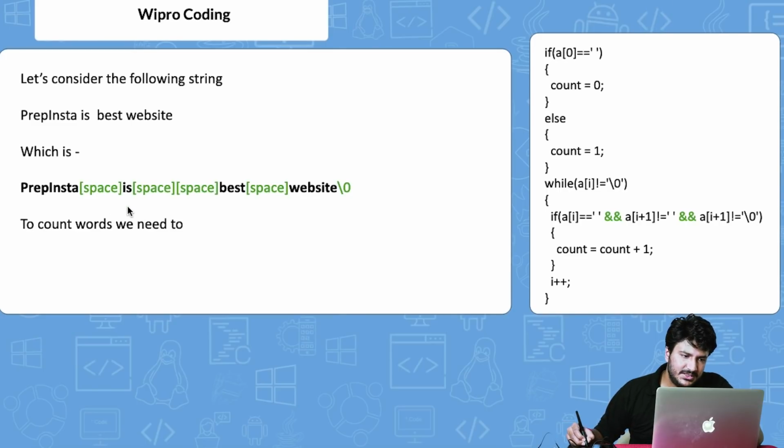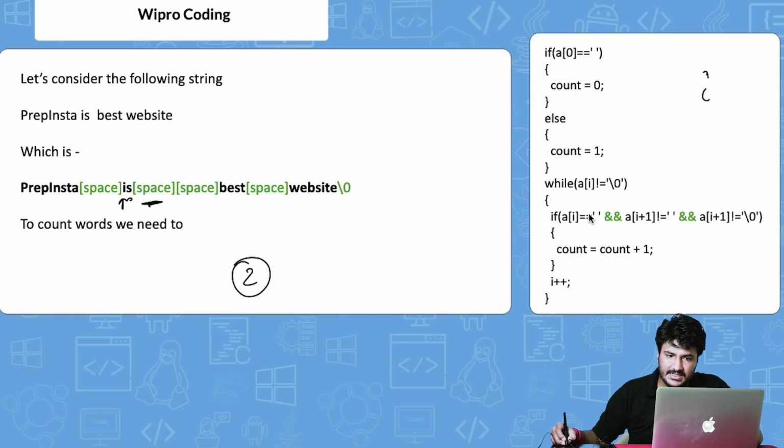So what now happens is, now we are at I, right? Now a[i] is equal to blank space, obviously it is not true because the value is I, right? So count does not get increased. Then again the same thing happens till S also, right? Same thing, obviously till now the count is 2, right? Now we reach this space here.